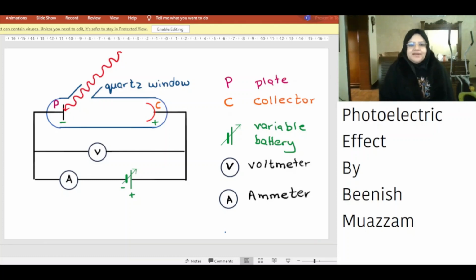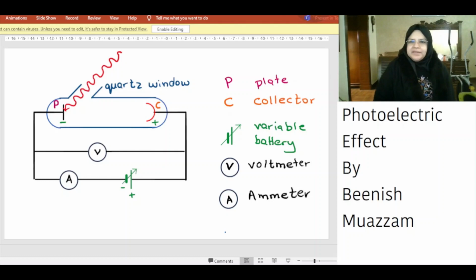When electromagnetic waves strike metal plate P, the photons transfer their energy to the electrons, and this results in the emission of electrons called photoelectrons. The photoelectrons rush toward the collector since the collector is positively charged, and we get a photoelectric current measured by the ammeter connected in series.